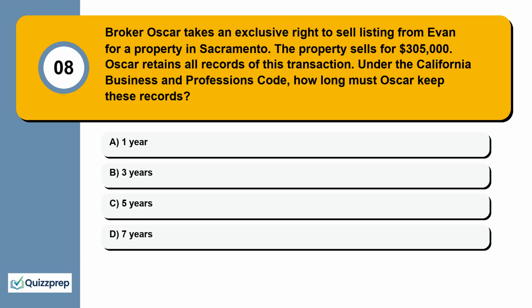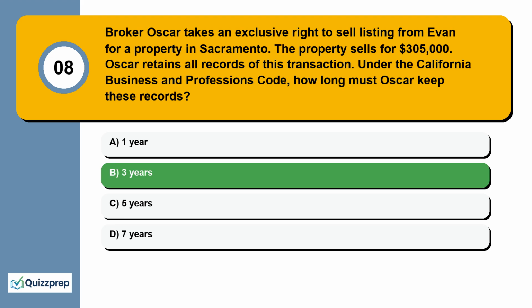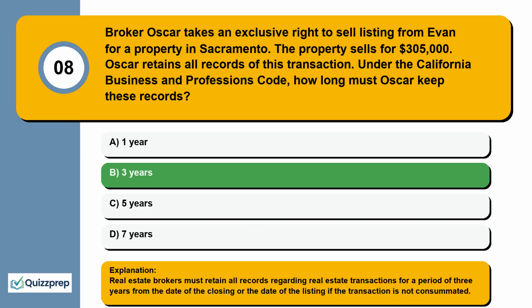Question 8. Broker Oscar takes an exclusive right to sell listing from Evan for a property in Sacramento. The property sells for $305,000. Oscar retains all records of this transaction. Under the California Business and Professions Code, how long must Oscar keep these records? 1 year, 3 years, 5 years, 7 years. Real estate brokers must retain all records regarding real estate transactions for a period of 3 years from the date of the closing or the date of the listing if the transaction is not consummated.